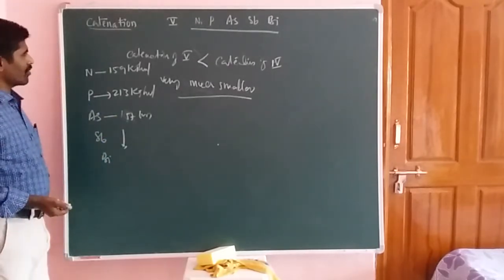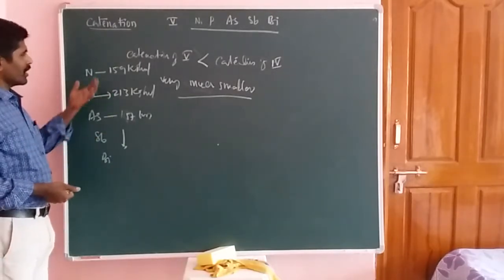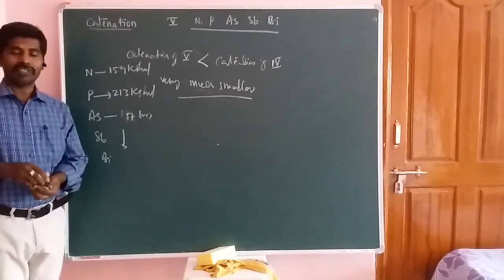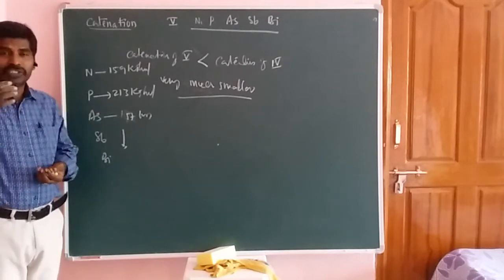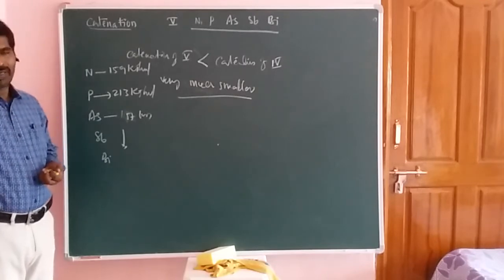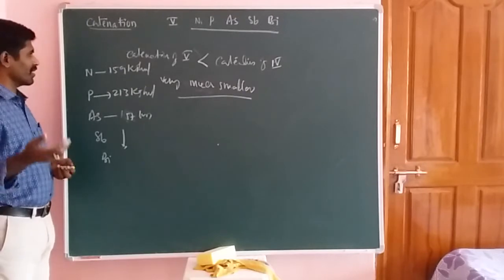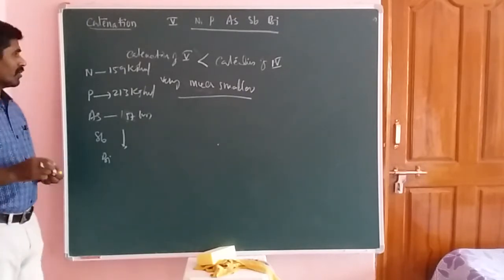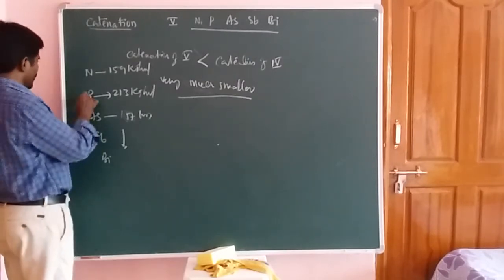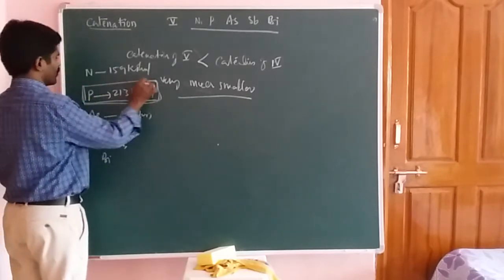First of all, we should concentrate on this phenomenon. In these group elements, which element exhibits the more catenation property? More catenation property means which element can form more cyclic compounds, which element can form long chain compounds, and which element can form double bonds. If we are talking about these group elements, it depends upon the bond dissociation enthalpy or bond energy.